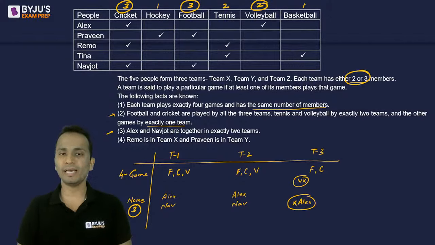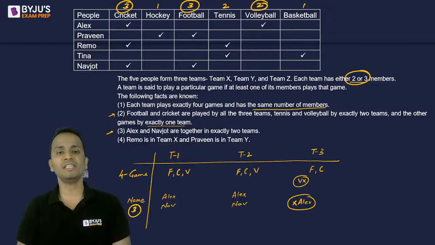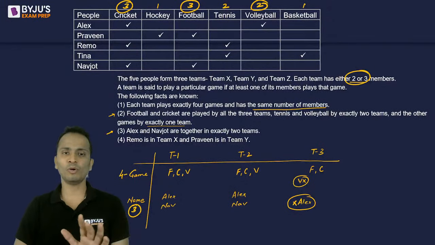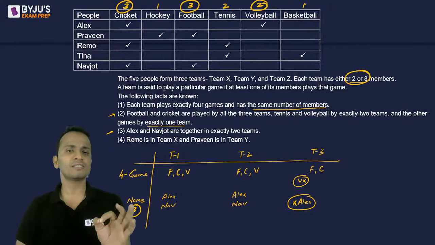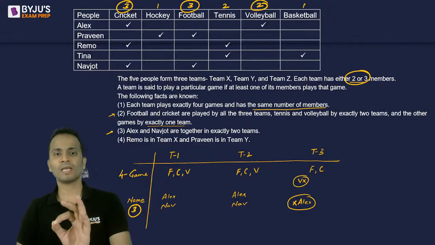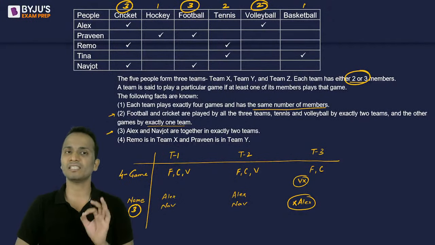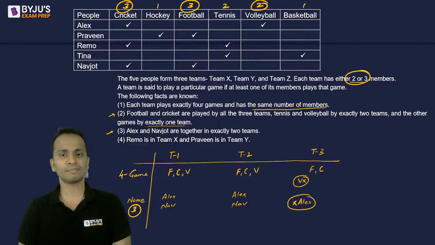Remo is in team X and Praveen is in team Y. Okay, Remo is in team X and Praveen in team Y. So I know that Remo and Praveen are there in these teams. Okay, they can be in more than one team, but team X definitely has Remo and team Y definitely has Praveen. All right, okay. Now let's fill in.